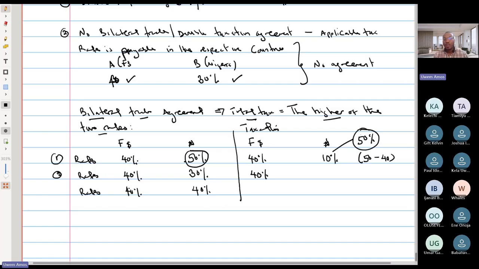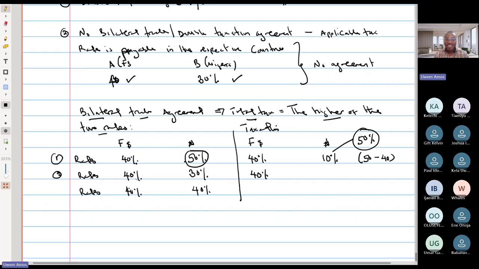So let's look at the second scenario. You pay 40, because you would always pay your tax in the country you invest in first. Now, when you move the money to your home country, which is all of that money translated to Naira, you have to bear in mind that your total tax has to be the higher of the 2 rates.